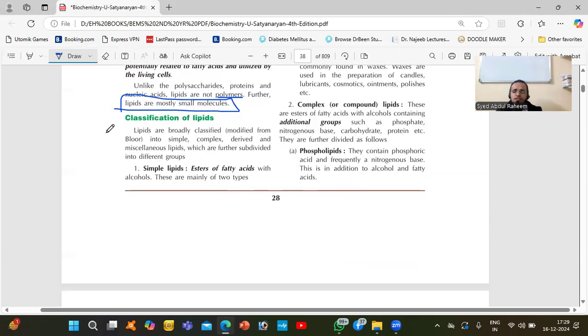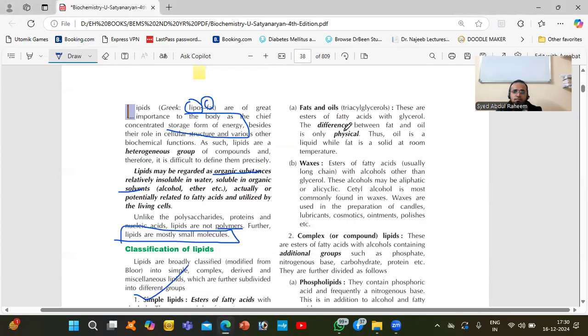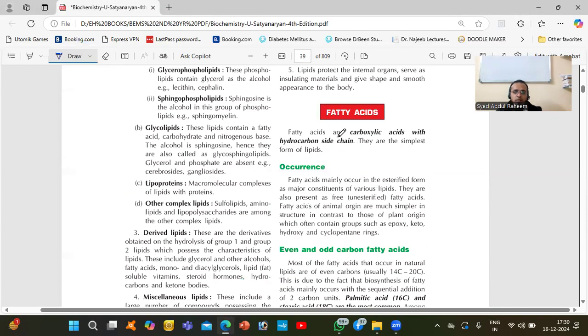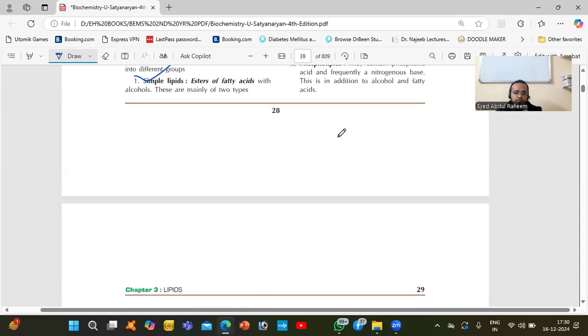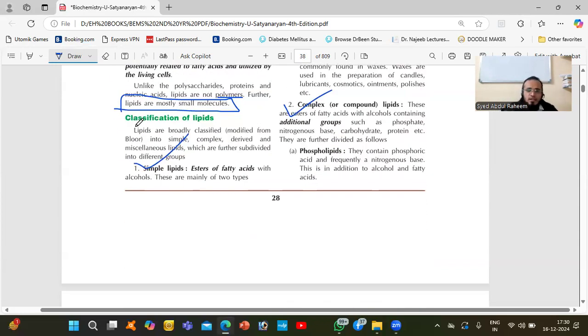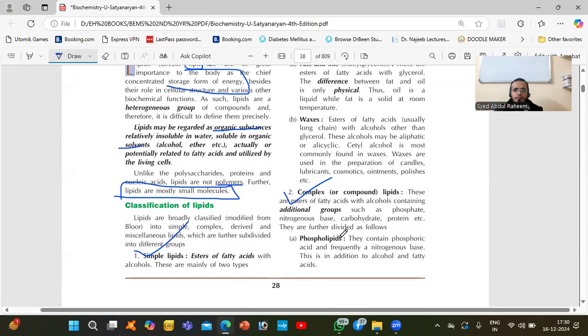Classification of lipids. How many types of lipids are there? We'll discuss. We have simple lipids and complex lipids. Okay, so we have two types. One is simple lipids and another one is complex lipids.